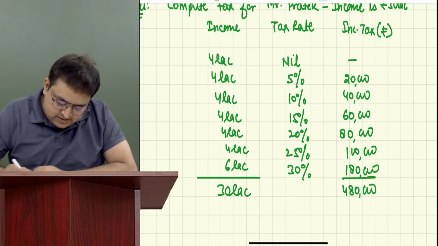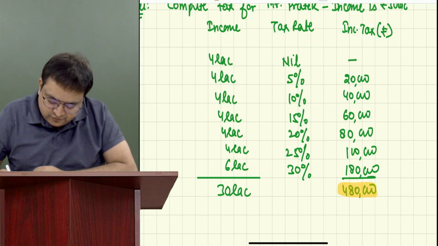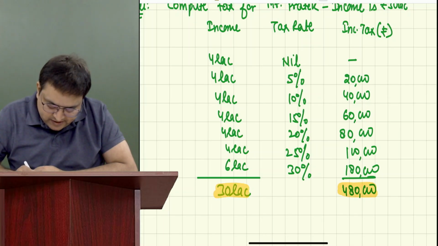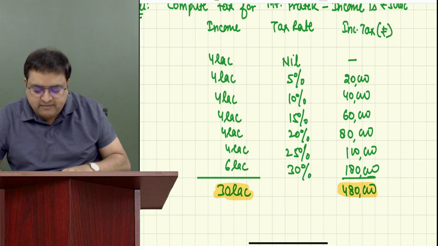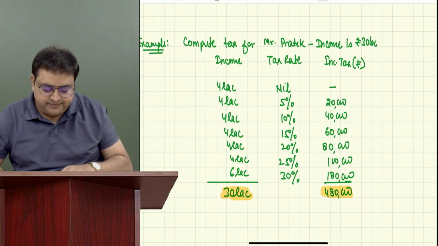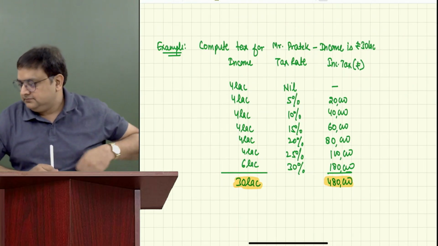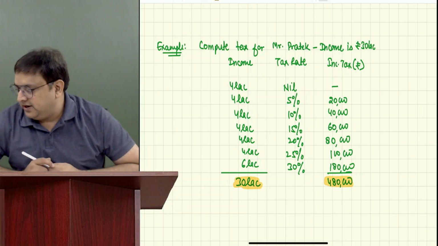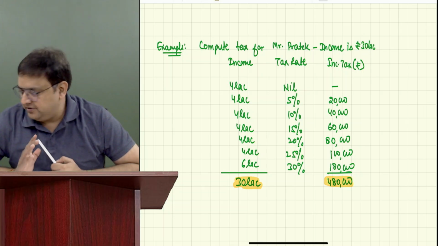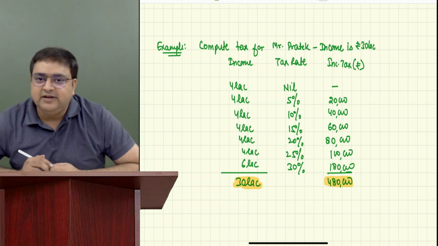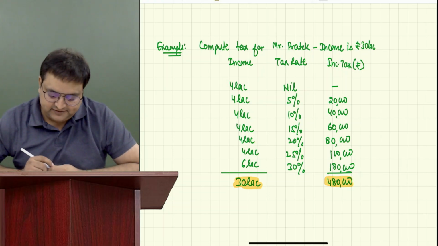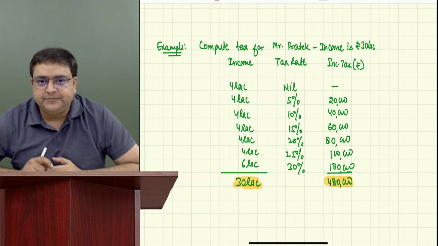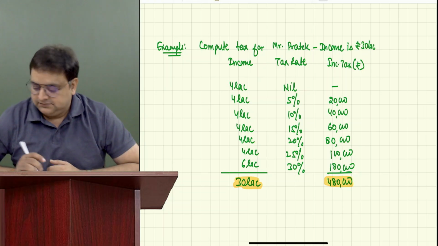Now I am pretty sure that everybody has understood it. Anybody has any doubt over it, please ask me. Now I am asking you, have you understood it or not? Got it, sir. Understood, sir. Okay, now I am giving you one question for you to do right now and tell me within the next 2 minutes how much is the tax. Have you copied it? Yes, sir. Okay.